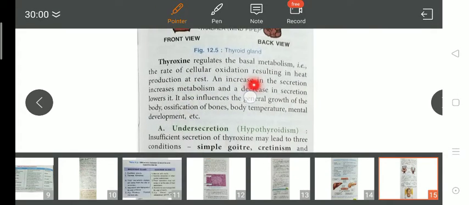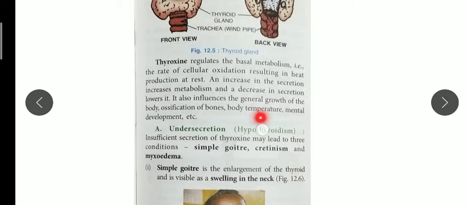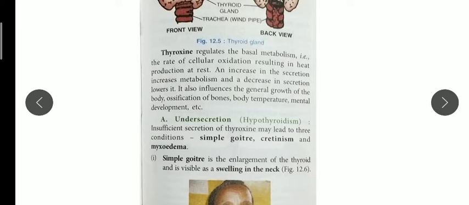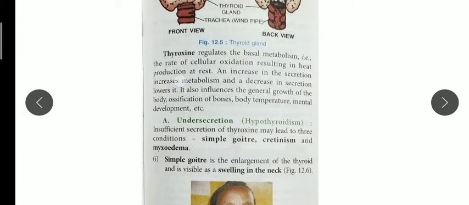So basically it regulates body temperature. It also helps in mental development, ossification and formation of bones, and growth of our body; all of this is stimulated by thyroxine. That is how cells oxidize. An increase in the secretion increases metabolism, and a decrease lowers it. All metabolism, whether carbohydrate, protein, or fat metabolism, is directly affected by the thyroxine hormone.